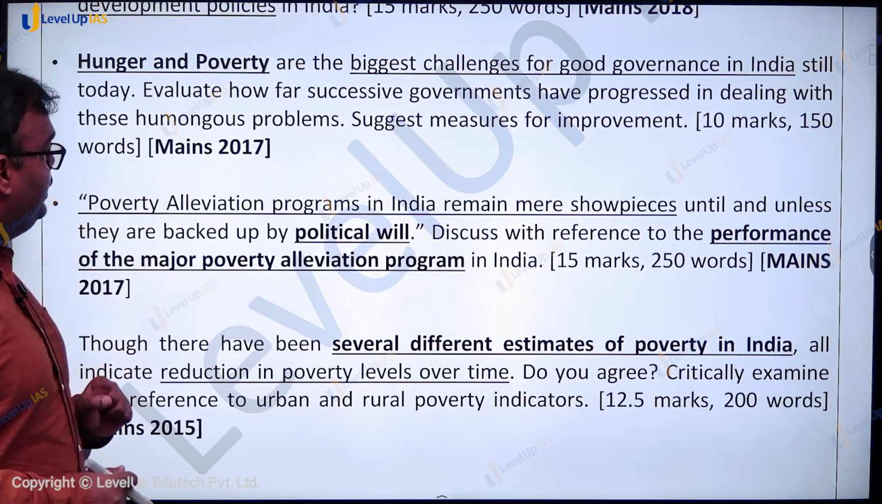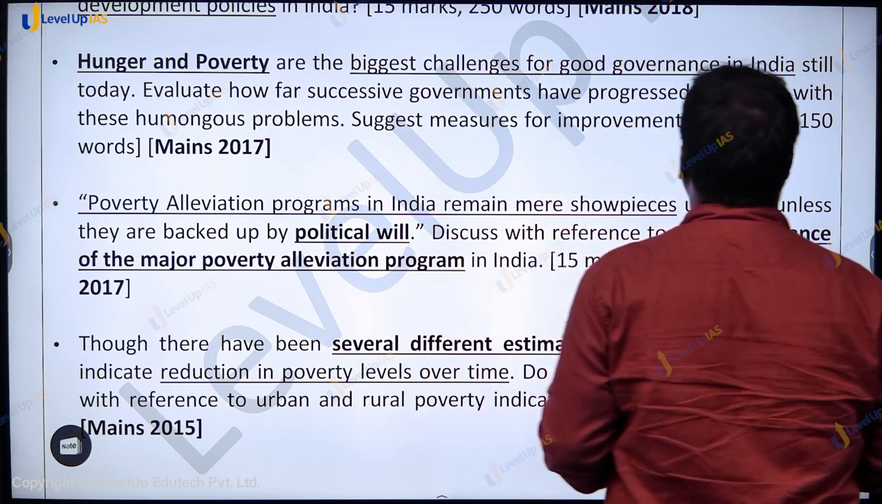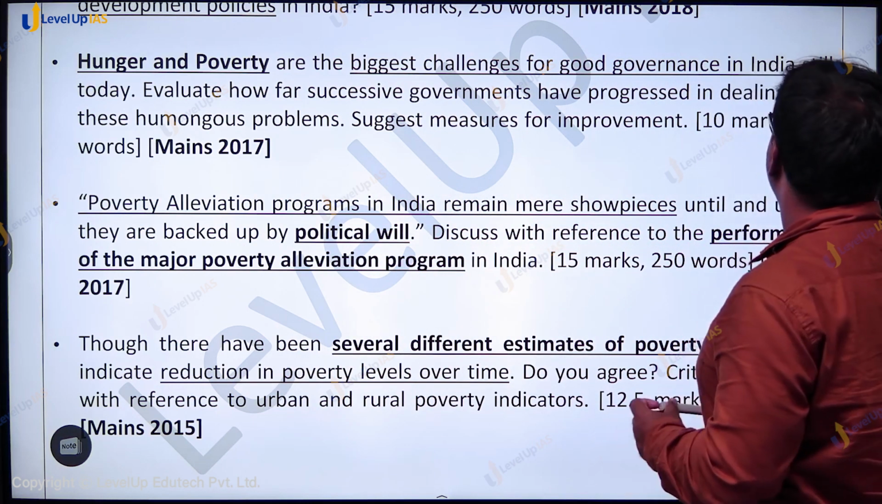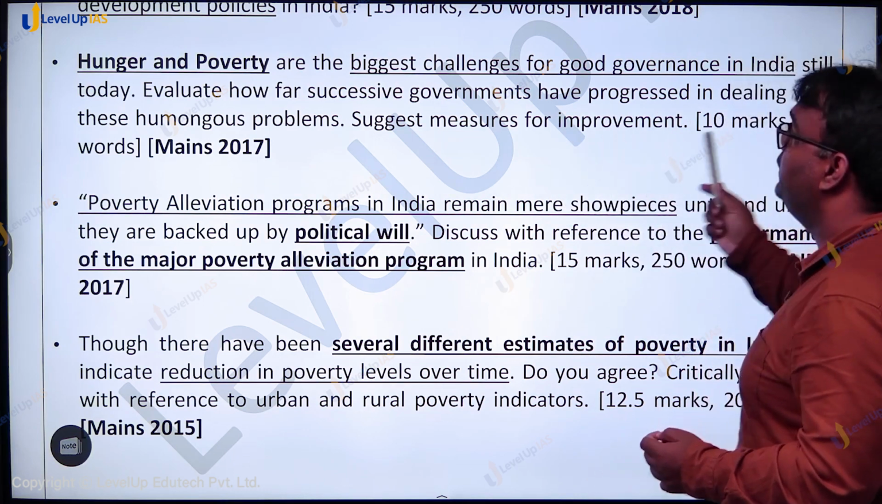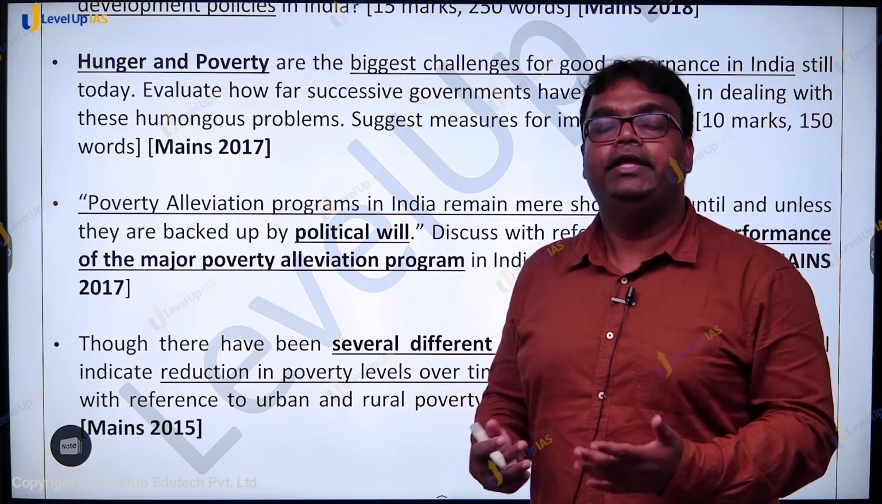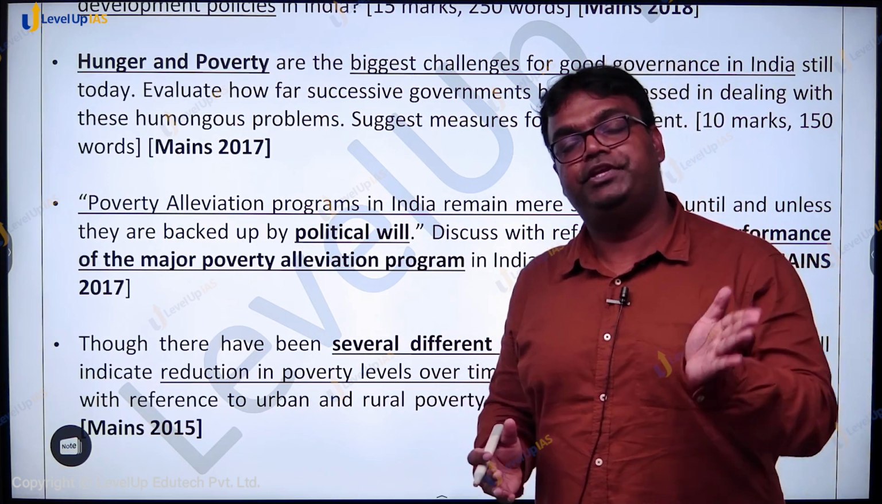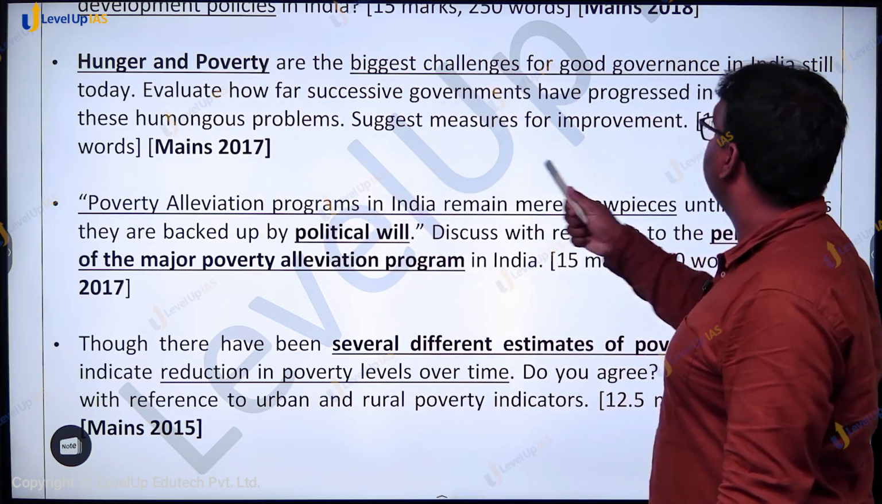Then in 2017 they had asked two questions. First, hunger and poverty are the biggest challenge for good governance in India, good governance in India still today. Evaluate how far successive governments have progressed in dealing with these humongous problems. So how far have we succeeded over the years? Have various governments succeeded in dealing with the problem of hunger and poverty, and suggest measures for improvement.